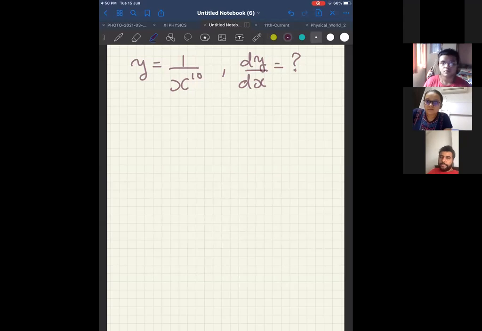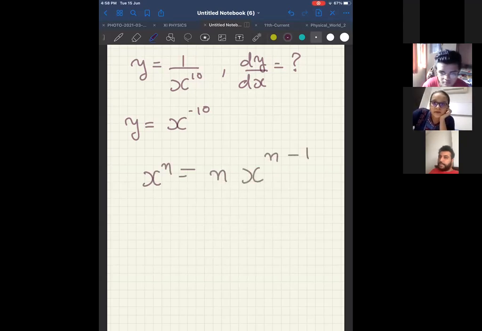So start, okay? Now, I can write y is equal to x^-10, correct? Therefore, now this is of the form x^n. Here n is minus 10. So I know the derivative of x^n is n into x^(n-1).